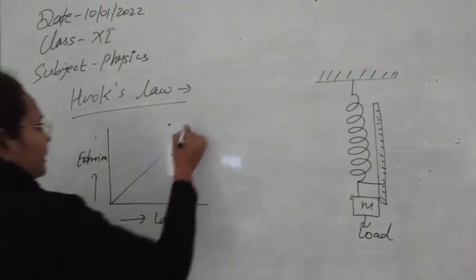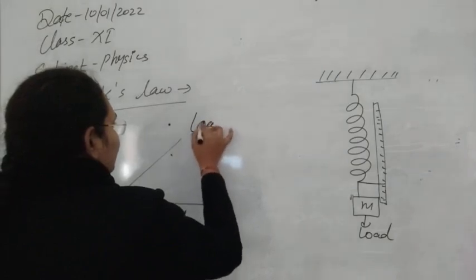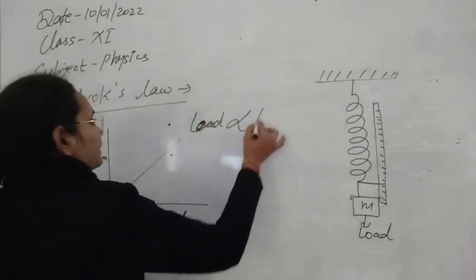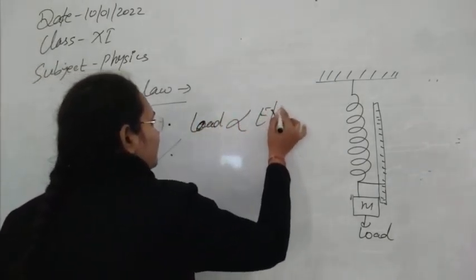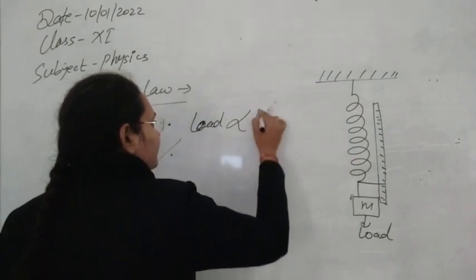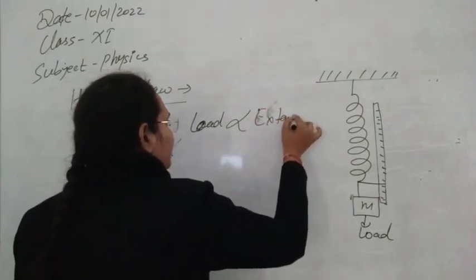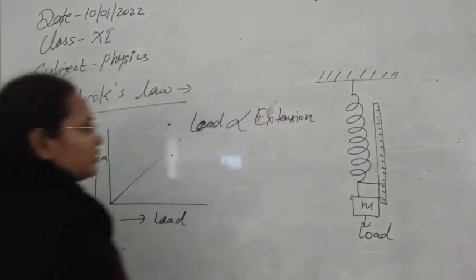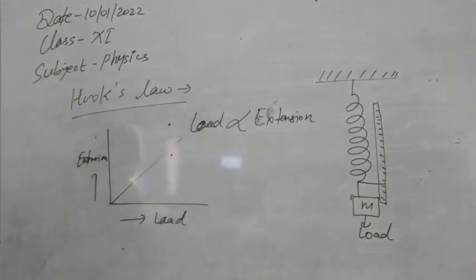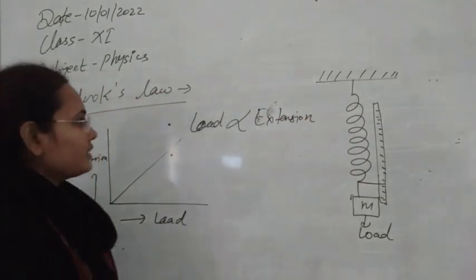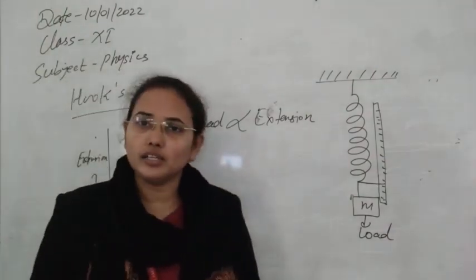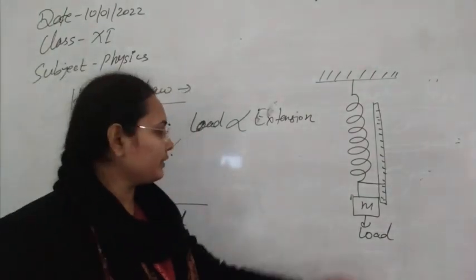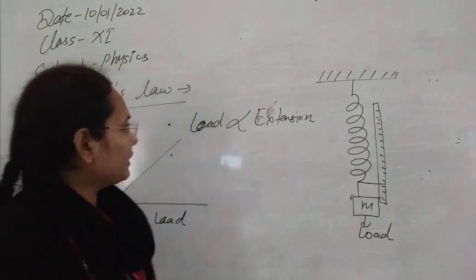This graph predicts that the load applied on the system is directly proportional to the extension created in the system. This is called Hooke's law. Later this law was generalized. Load is the deforming force that we apply per unit area, so that is stress.